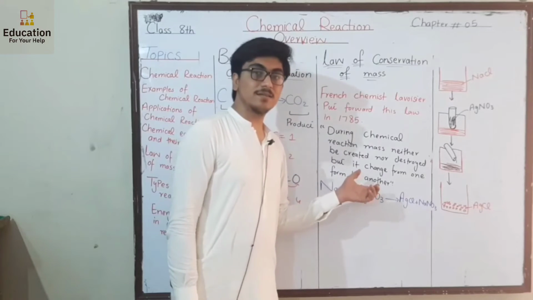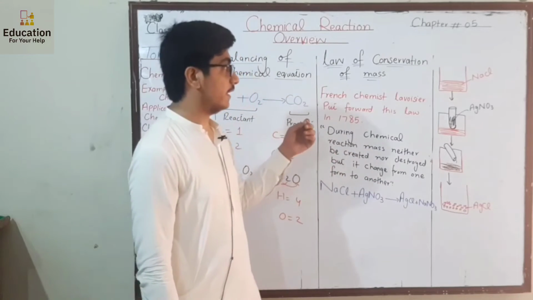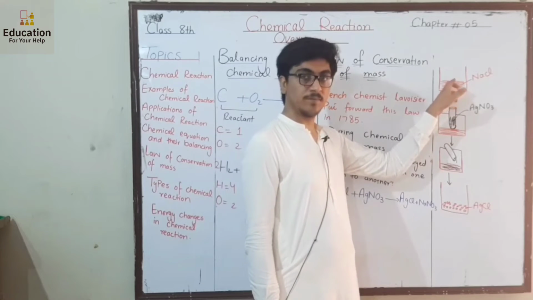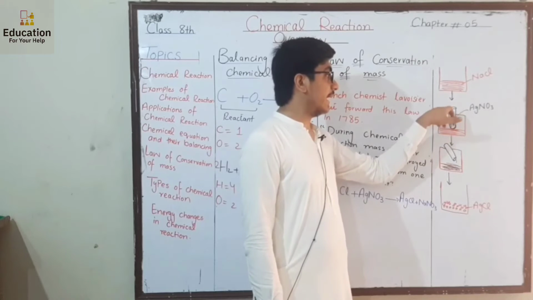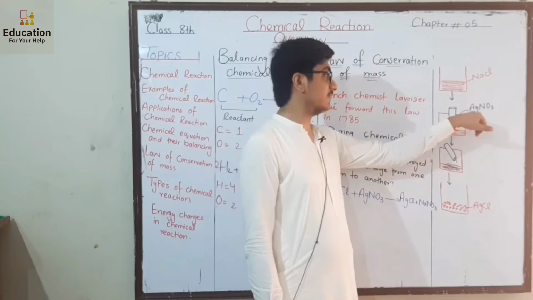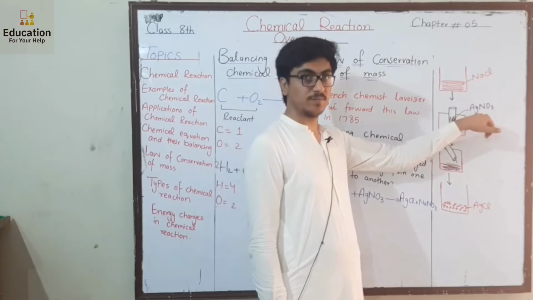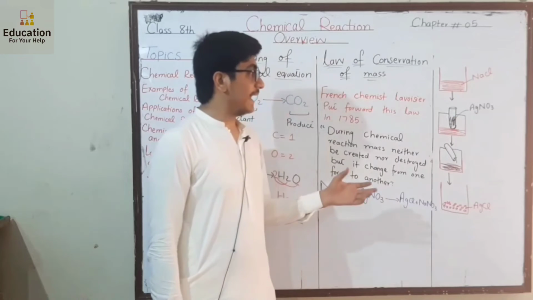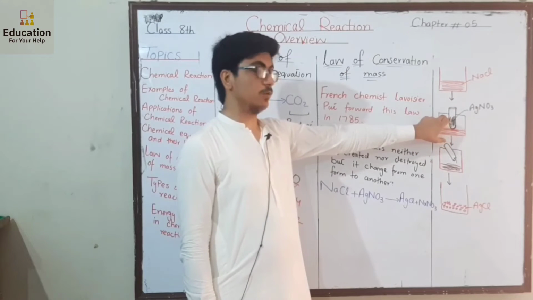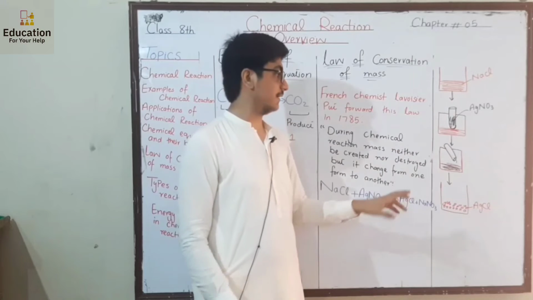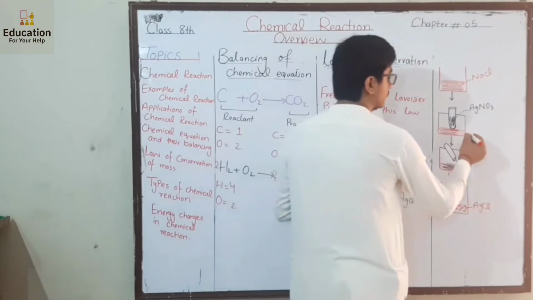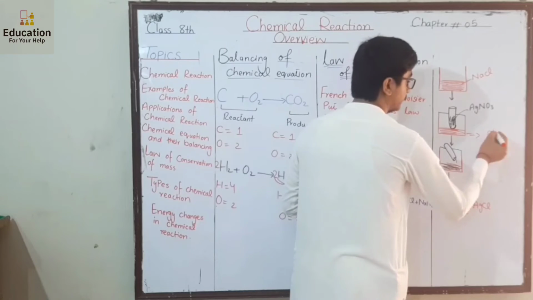We understand this statement with the help of a common activity. We have a beaker in which we took a sodium chloride solution. In a second beaker, we add a test tube which is not mixed with the sodium chloride. In the test tube, we put a silver nitrate solution. Now we balance this beaker in which sodium chloride and silver nitrate solution are present without mixing. Suppose the mass came to 8 gram.